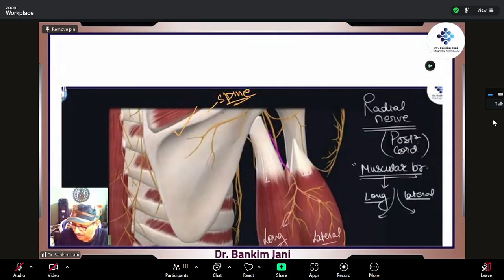Here we have not done anything, we have just shown off. Obviously it is the muscular branch. It will never be the sensory branch, correct? But this is how it is. It is part of the posterior cord.